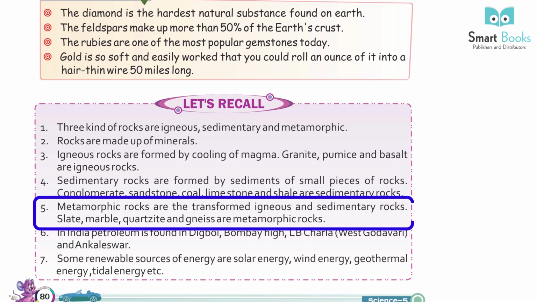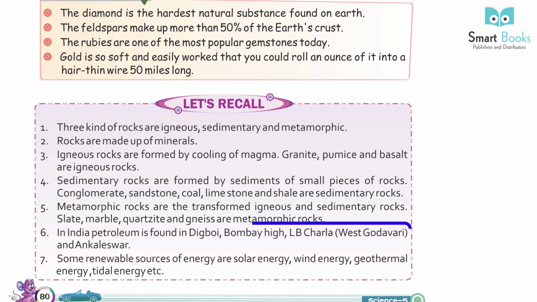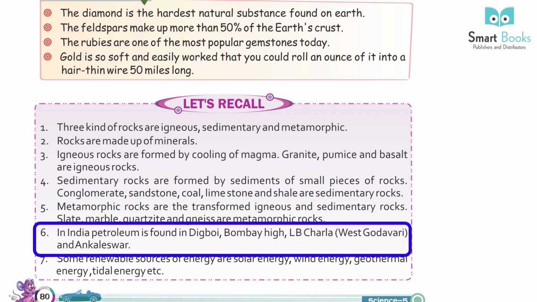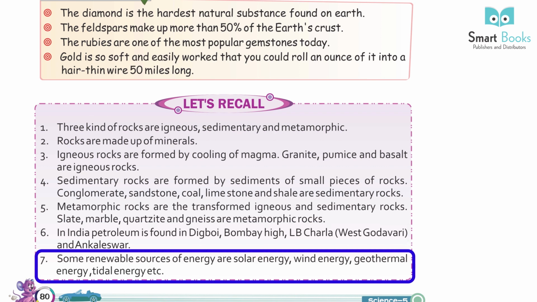5. Metamorphic rocks are the transformed igneous and sedimentary rocks. Slate, marble, quartzite, and gneiss are metamorphic rocks. 6. In India, petroleum is found in Digboy, Bombay High, Lunej, West Godavari, and Ankleshwar. 7. Some renewable sources of energy are solar energy, wind energy, geothermal energy, tidal energy, etc.